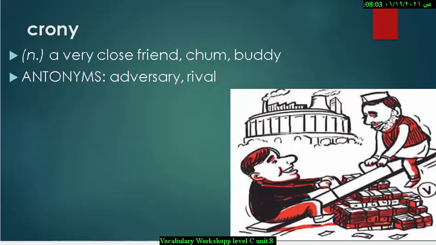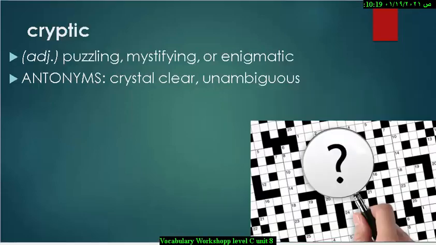Next word is crony. Crony is a noun which means a very close friend or chum or buddy, and the antonyms are adversary or rival. Next word is cryptic. Cryptic is an adjective which means puzzling or mystifying. The antonyms are crystal clear or unambiguous.